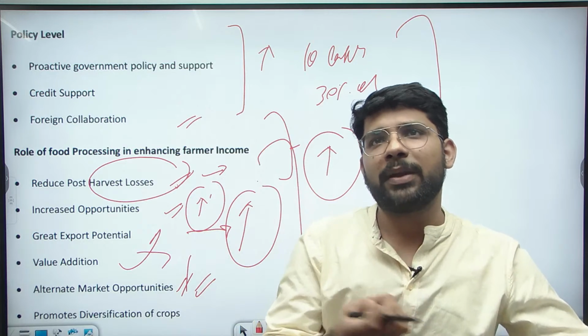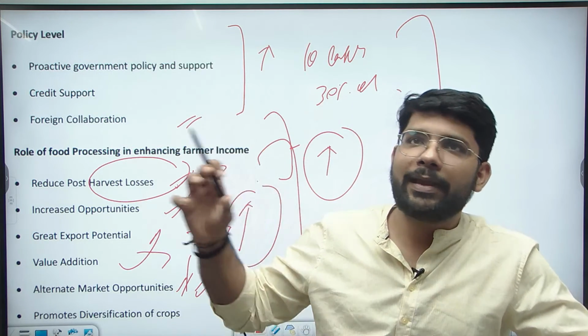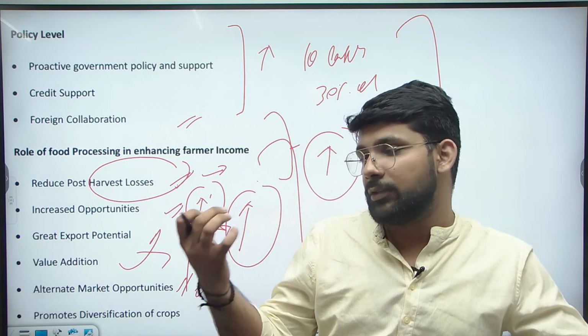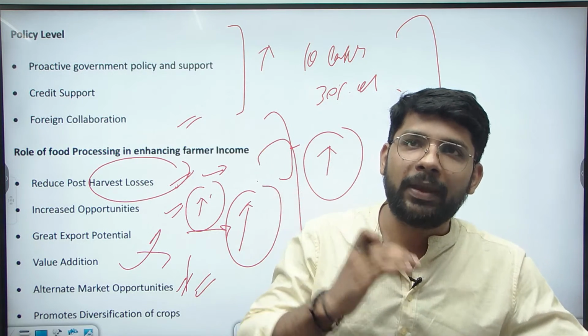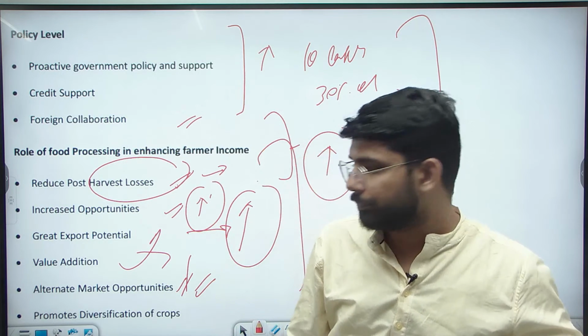So now these are the benefits directly for the farmers. They are producing good produce and directly selling to the food processor. So there is an exit of the middleman. With no middleman, they have higher benefits now. The companies are paying higher prices to those farmers, and farmer income will increase.